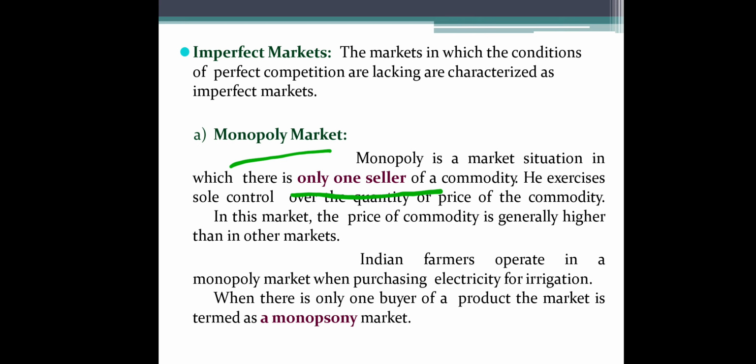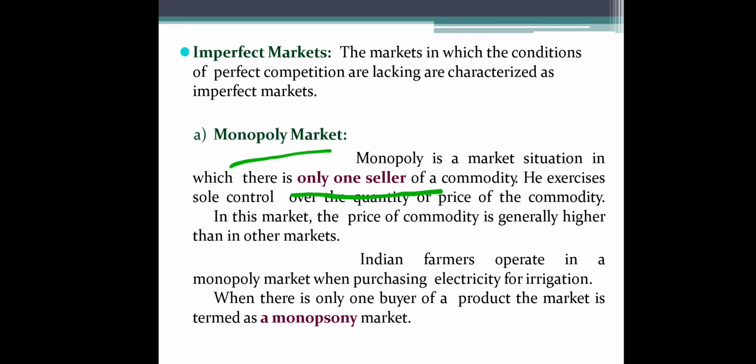And that single seller exercises sole control. It's very obvious. If there is only one seller, then he has sole control over the quantity or prices of the commodity. In this market, the price of the commodity is generally higher than in other markets. So it may be asked which market has the higher prices. Monopoly market is one where the higher prices are taken from the customers.